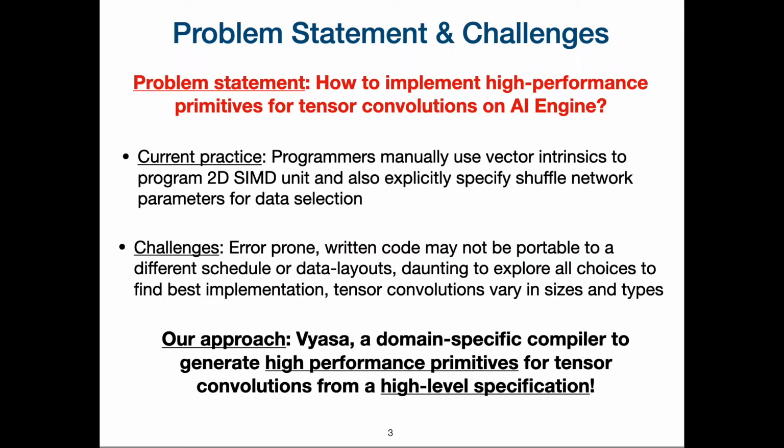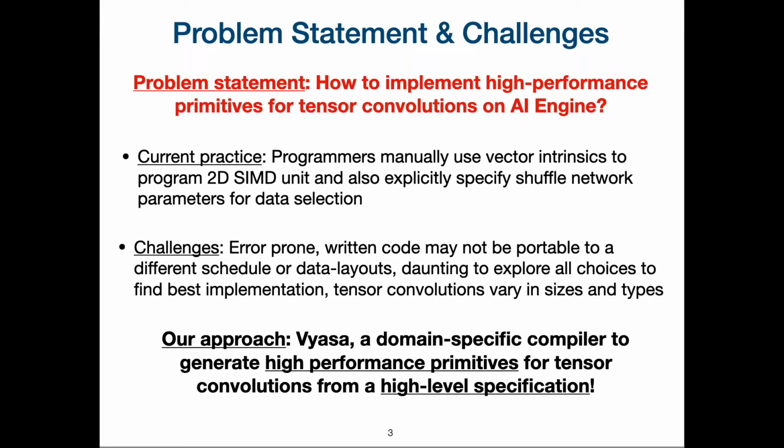Tensor convolutions are very popular computational primitives used in image processing pipelines, convolutional neural networks, and other application domains. Currently, AI engine tools don't advertise auto-vectorizers. As a result, programmers have to manually use the vector intrinsics to program the 2D SIMD unit and also explicitly specify shuffle network parameters while programming. But this approach is error prone given that vector intrinsics for 2D SIMD unit and shuffle network parameters are relatively new to the programmers. And also, it's very challenging for programmers to explore all possible schedules.